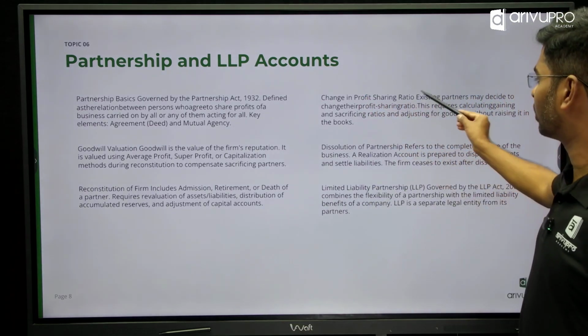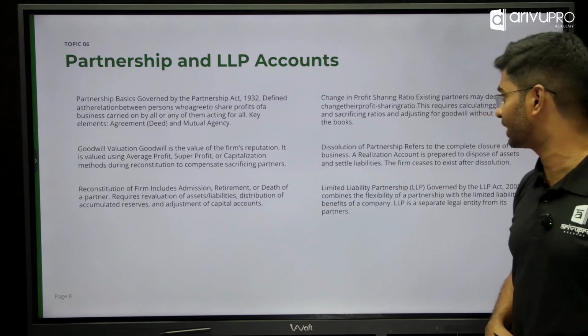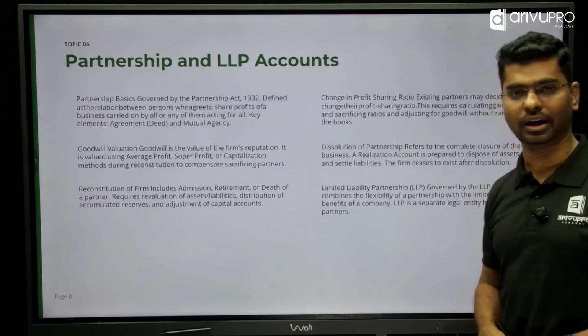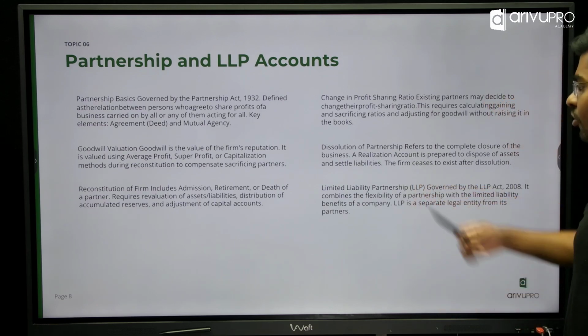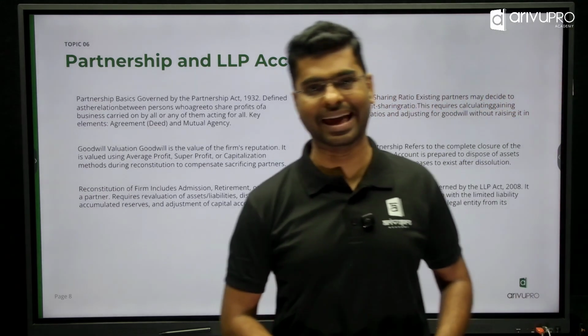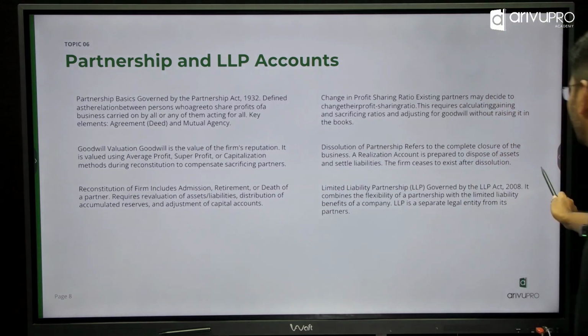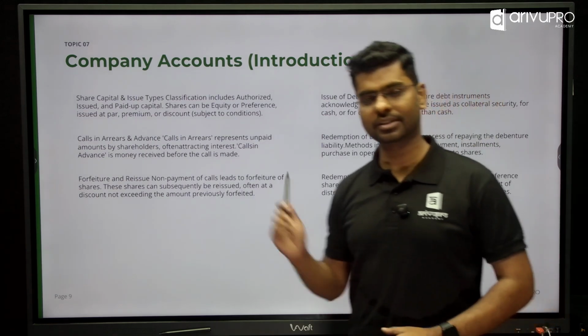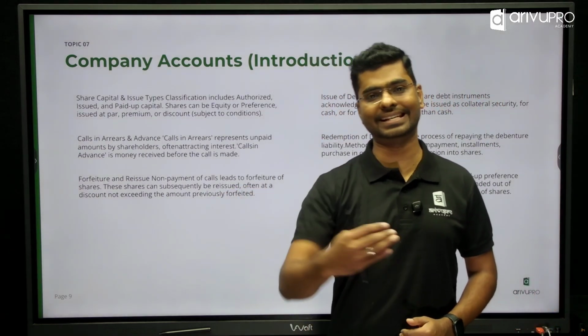Next, we are going to learn about changes in the profit sharing ratio, that is, when partners are getting admitted or retired, how it's going to work. Then dissolution of partnership, and finally a little bit more insight about what an LLP is all about. Now this is your core of accounting, and this is going to be your base for your CS Executive.